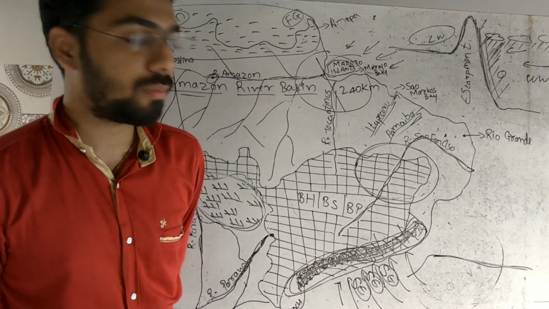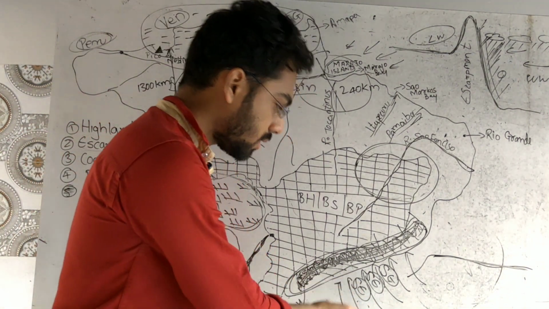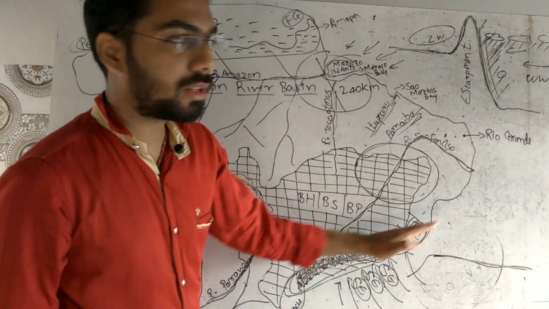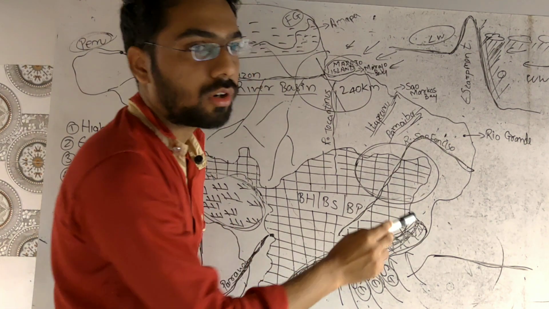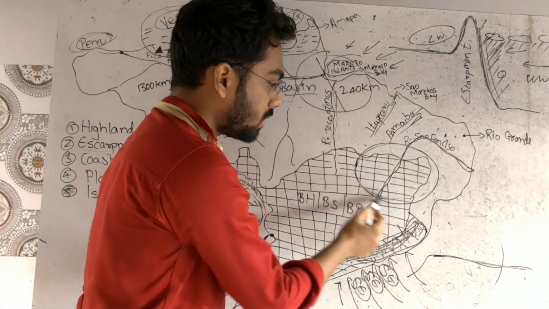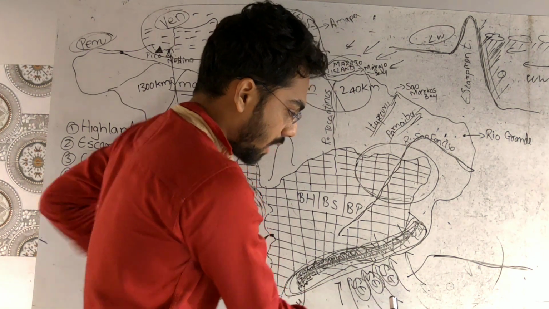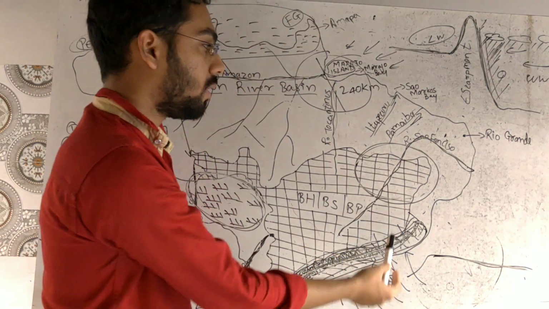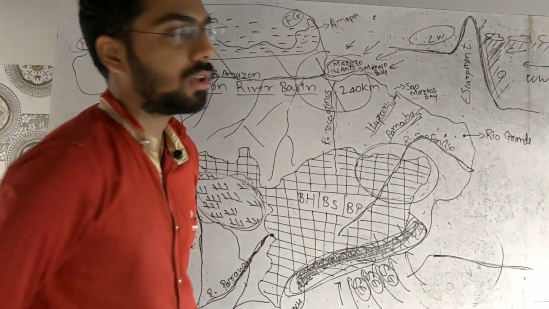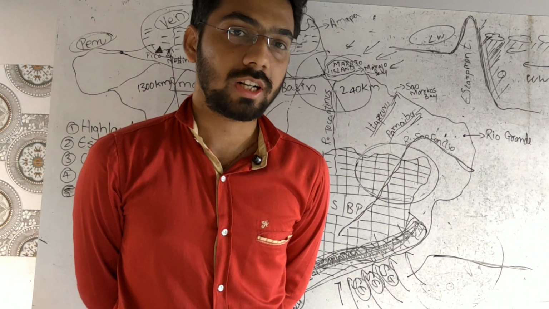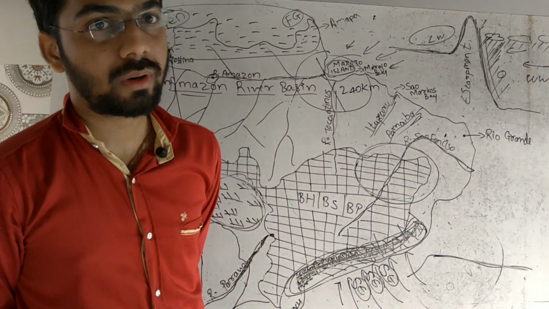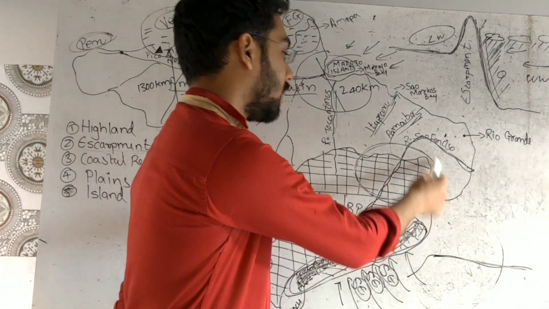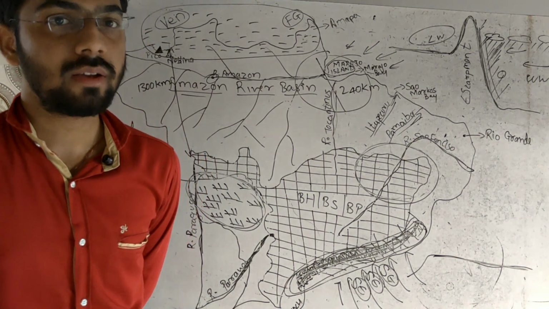So what we can understand is that the southeast trade wind coming this way is getting blocked by the escarpment. As the escarpment is blocking this wind, this area is receiving very heavy rainfall. But the area toward the north is not receiving the wind, because the escarpment is blocking. Therefore, this part is not receiving rainfall, and it becomes dry. That part is known as the drought quadrilateral in Brazil.